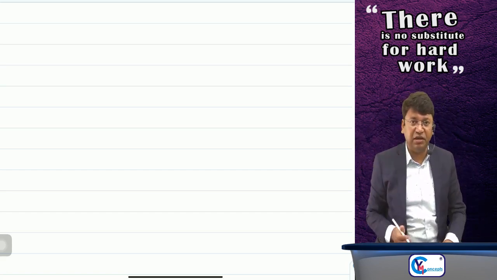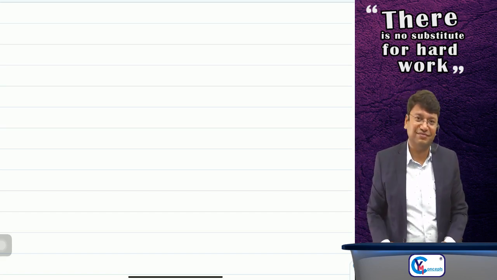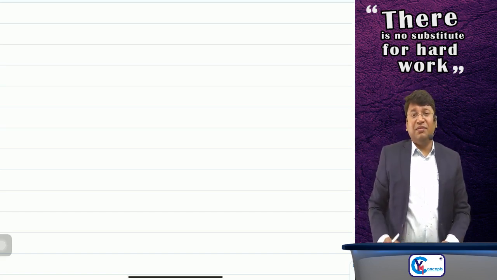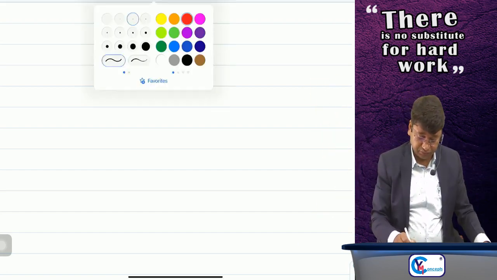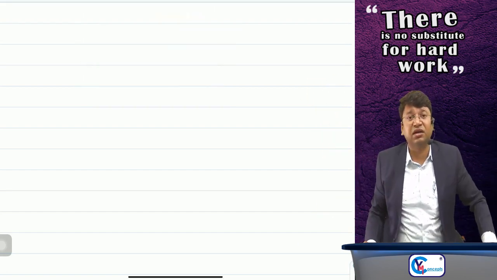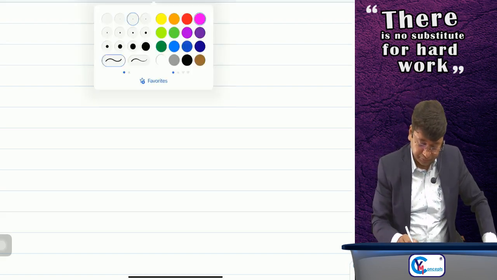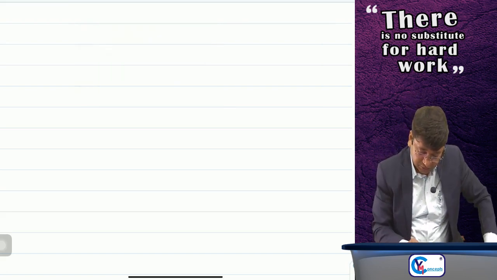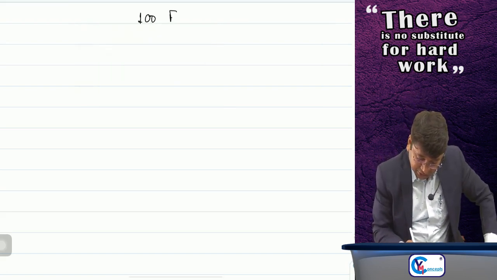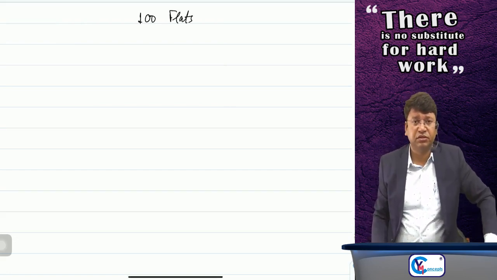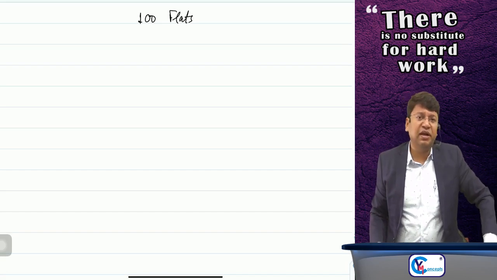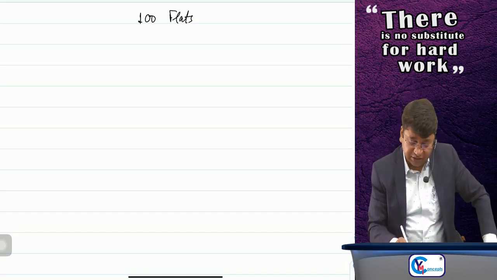I am taking one example. Suppose I am a builder. I am constructing a building. Sir, that building is having, suppose, 100 flats.